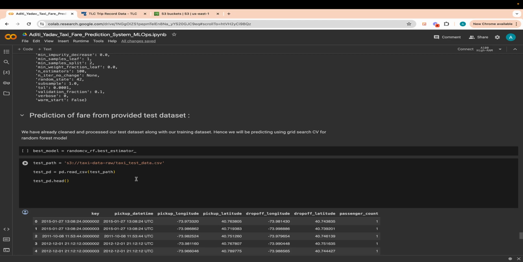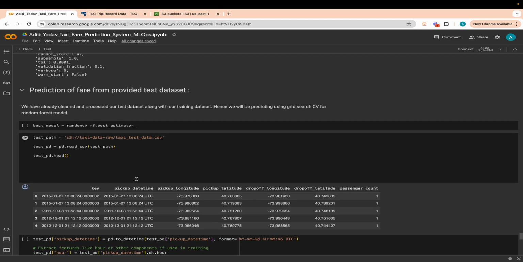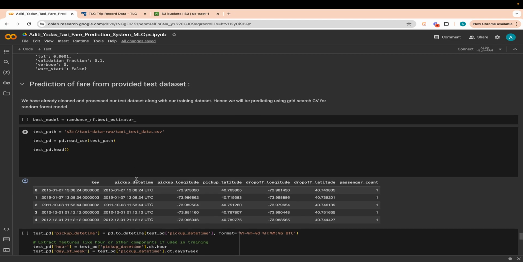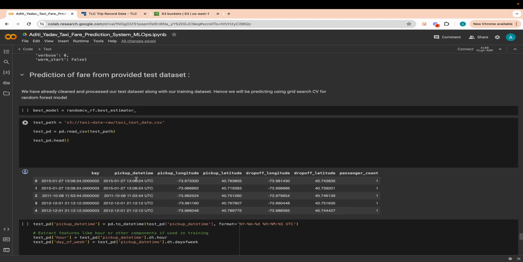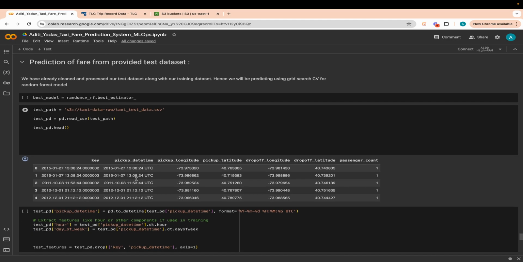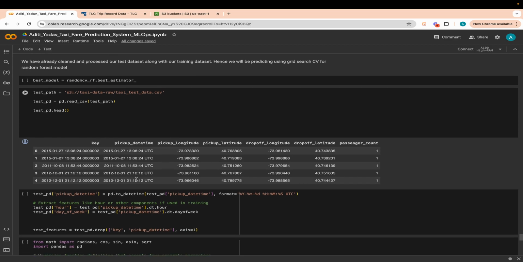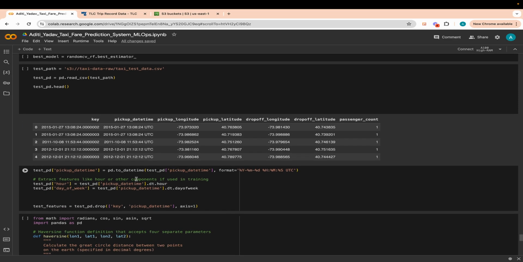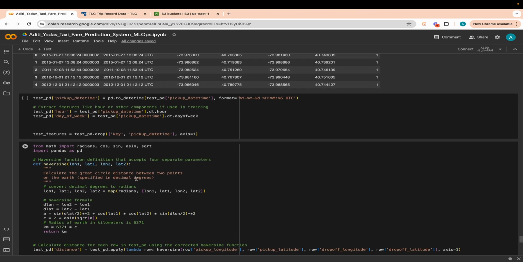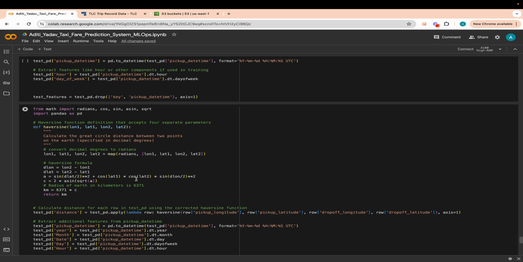First we define the test data, where we are collecting the test data in order to make a prediction. This is how the test data looks, and then we again perform outlier detection and missing value analysis for the initial test data, like how we did for the training data initially.